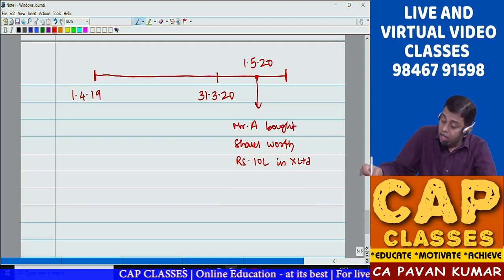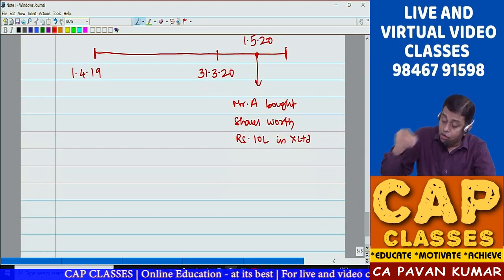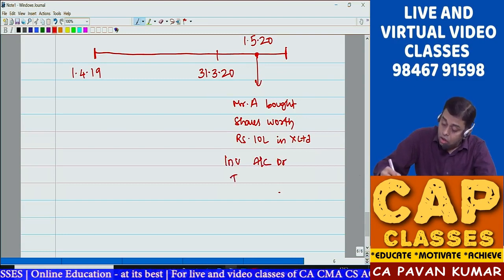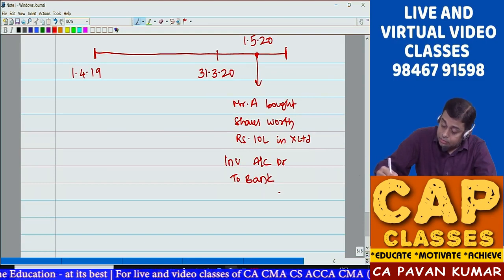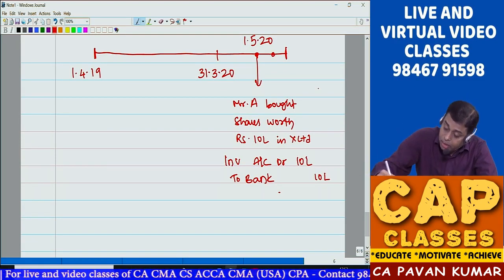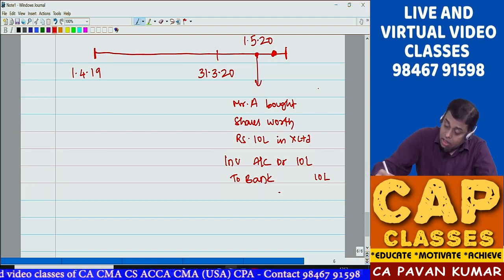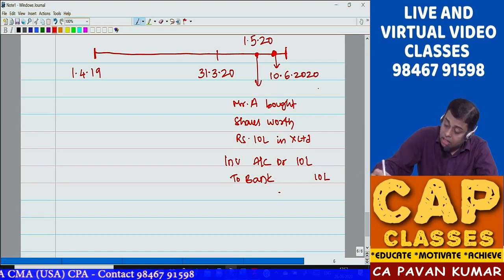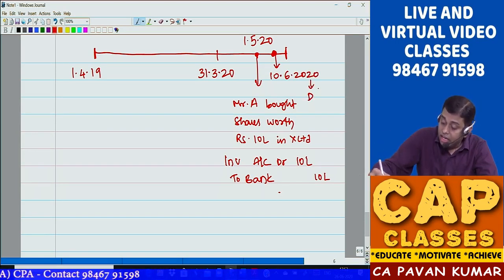So here you passed the journal entry: investment account debit to bank 10 lakhs. Now here the AGM happened, say for example, on 10/6/2020, dividend declared.